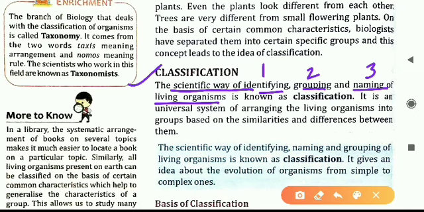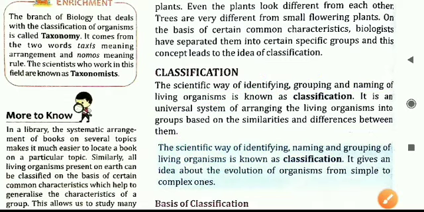For example, a group of plants is called kingdom Plantae. All the plants are a part of kingdom Plantae. We will understand at the end of this lecture that different kingdoms are there in biology. All the living organisms are classified into kingdoms, and every kingdom has a particular name.